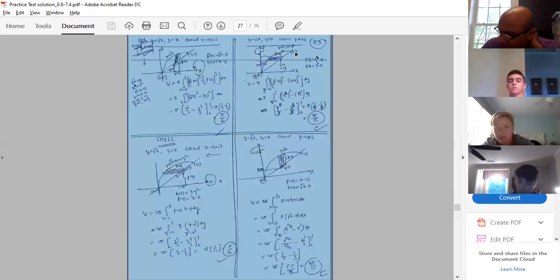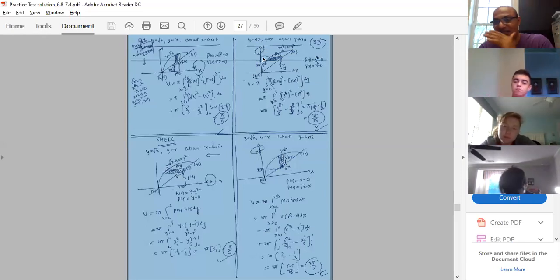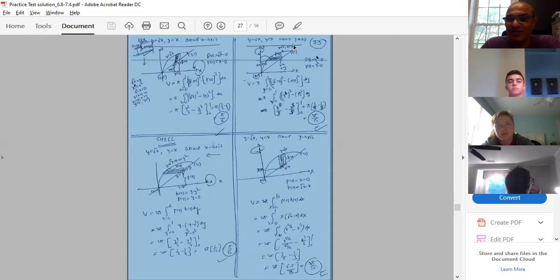Now, same example, axis of revolution is the y-axis. So I just changed the axis of revolution. I was revolving my figure like this. Now I am revolving my figure like this around the y-axis. That means the strip must be perpendicular in the washer method. So I have to have a function of y. Here it was given y equal to x, I'm writing x equal to y. Here it was given y equal to root x, I'm writing x equal to y square.